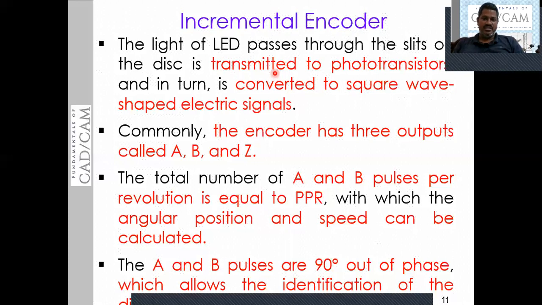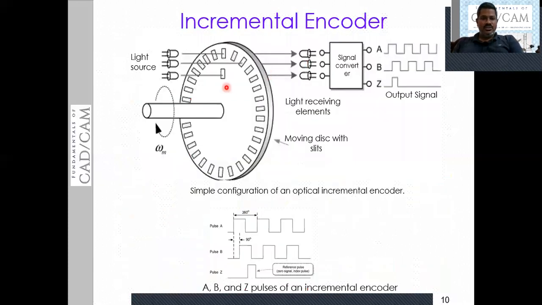So the light passes through the slits on the rotating disc and then falls on the phototransistors. In turn, the phototransistor converts this light into square shaped electrical pulses.